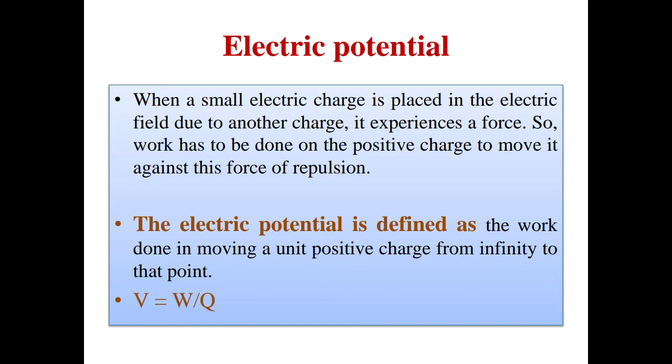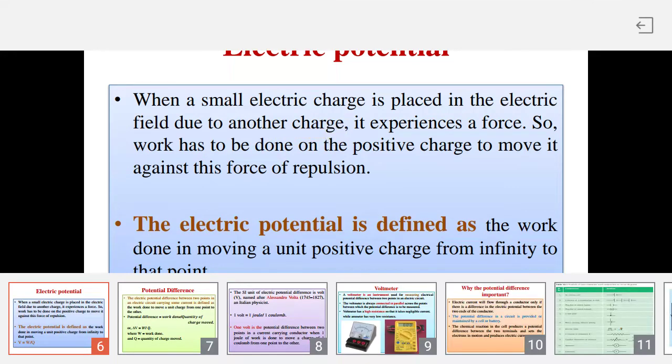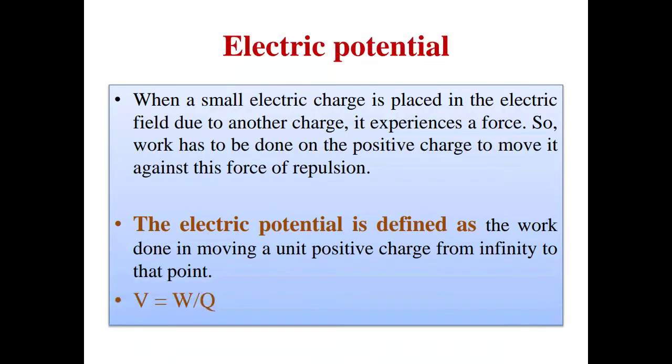So we can define electric potential as follows: when a small electric charge is placed in an electric field due to another charge, it experiences a force. So work has to be done on a positive charge to move it against this force of repulsion.